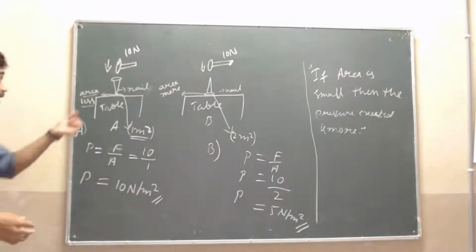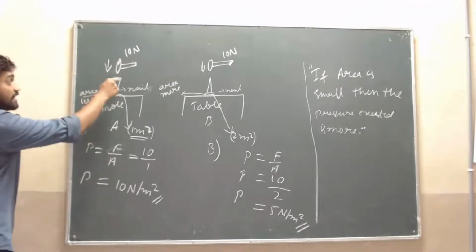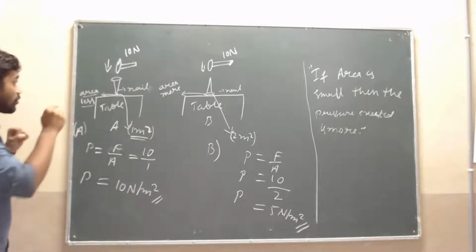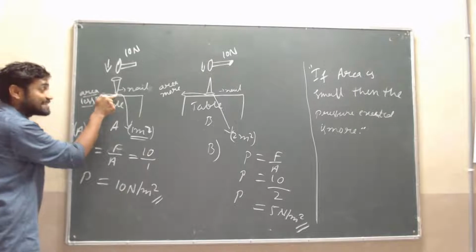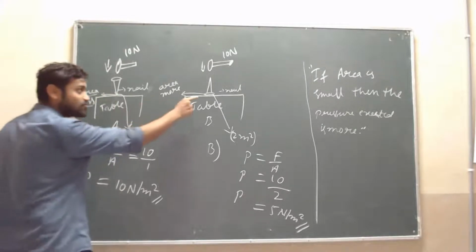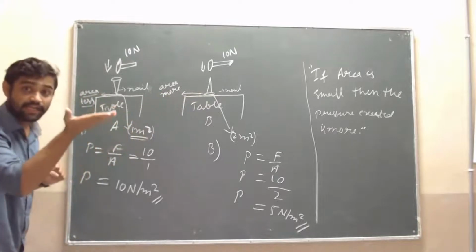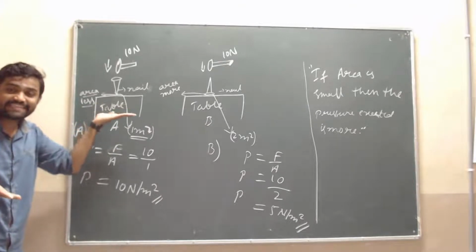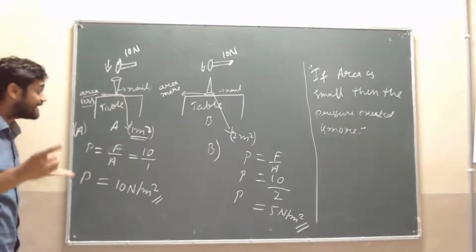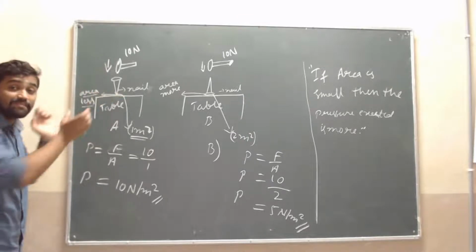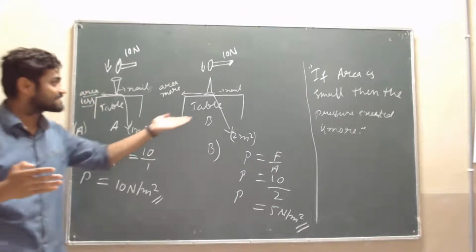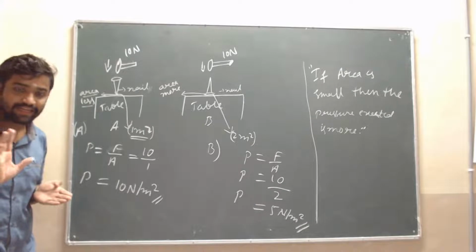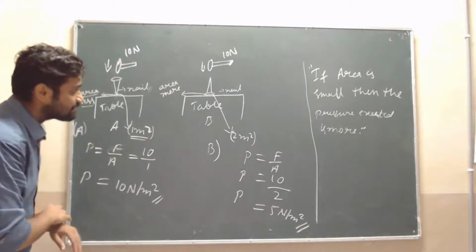See here, if the area is less, that is very important. The area of this nail at this point is less as compared to this. The area is more in table B. See here, in table A the area is less. So we have to say that the pressure exerted by this nail is more as compared to the other. Simple. Okay, then a few more examples I will give you.